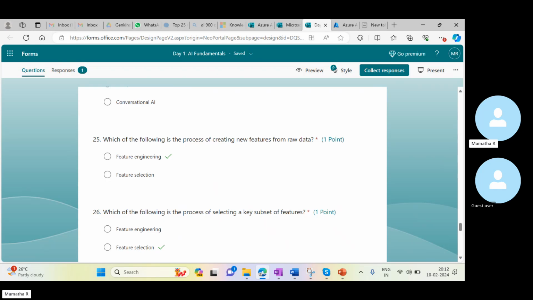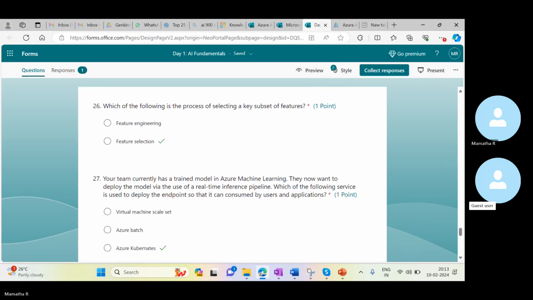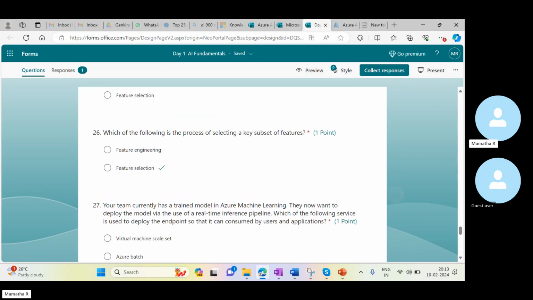Then, whatever features I have selected, if I select a key subset in that particular feature, we call it feature selection. Key subset means, you might have multiple data sets, right? When you take a diabetic patients list, that is the data to predict diabetes. It might have multiple features.